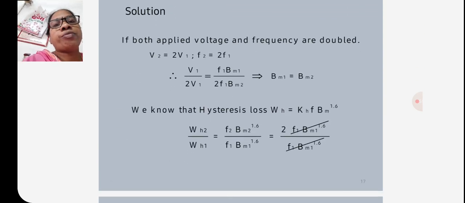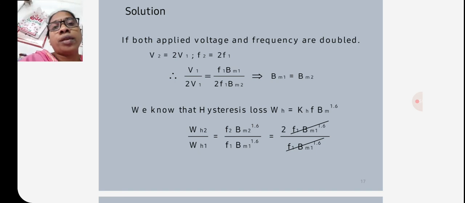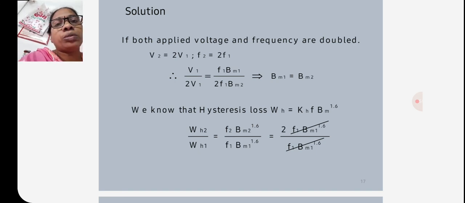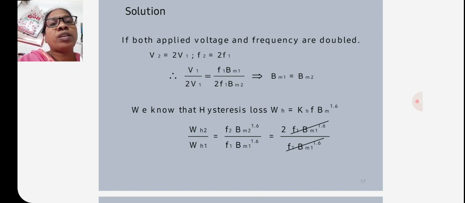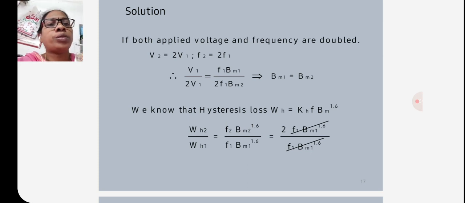Here, if both applied voltage and frequency are doubled, V2 is equal to 2V1, f2 is equal to 2f1. So V1 by 2V1 is equal to f1 Bm1 by 2f1 Bm2, that is Bm1 is equal to Bm2.